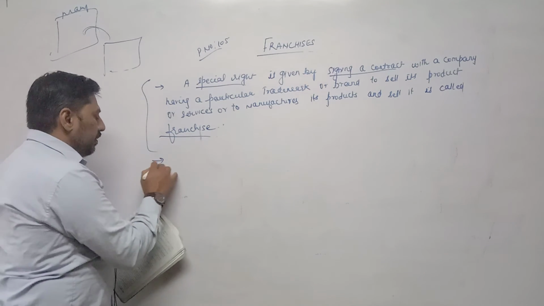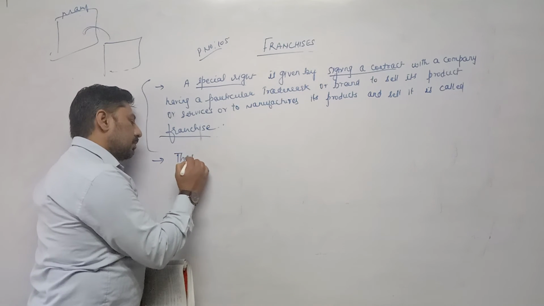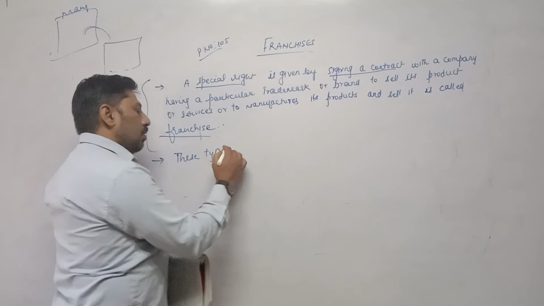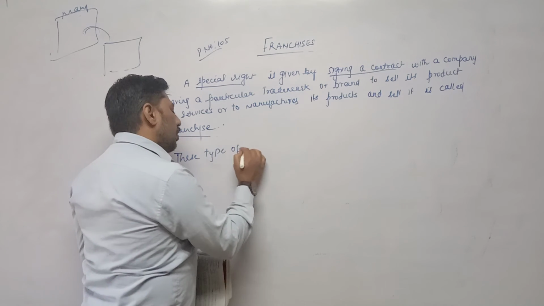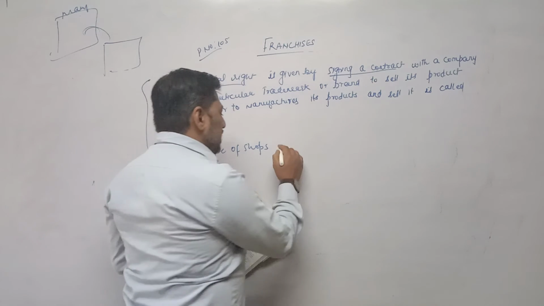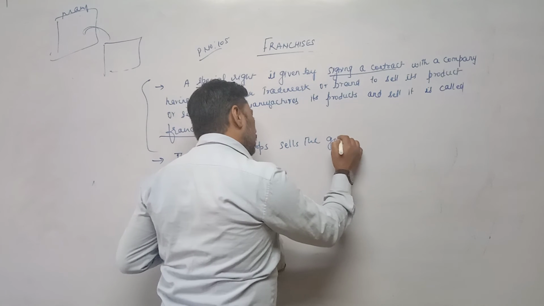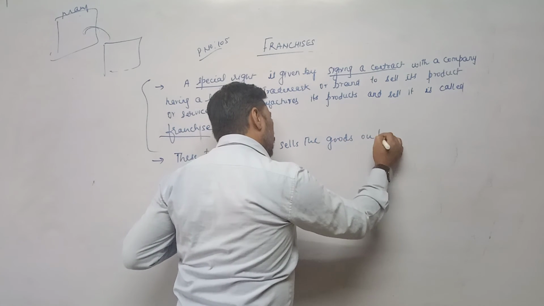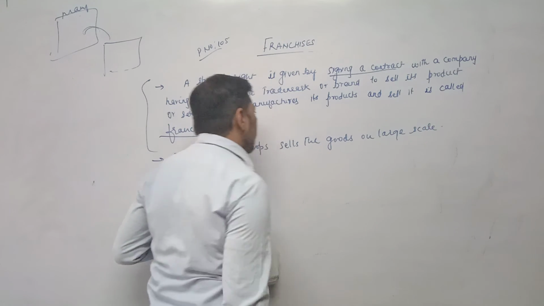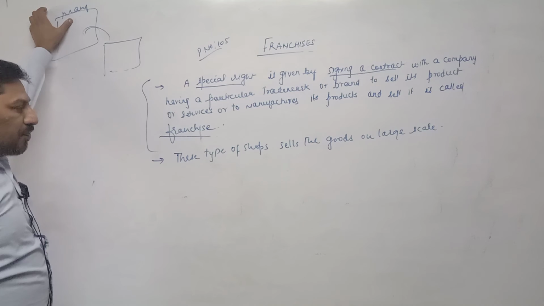First point. Second point, these type of shops sell the goods on large scale, because they have taken the franchisee of a particular manufacturer.